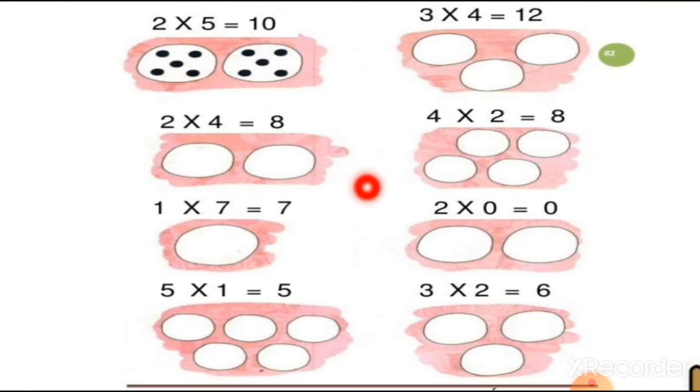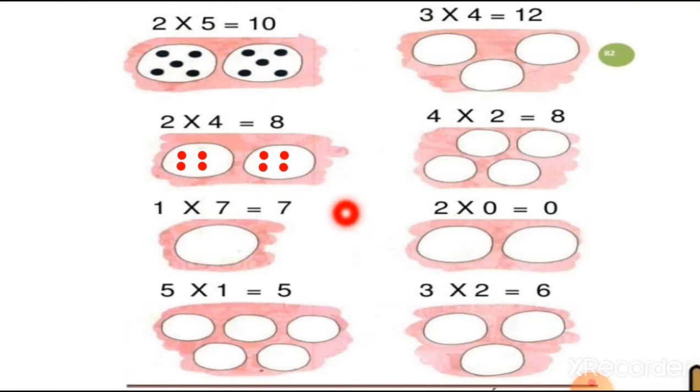Now we have to put 2 4s are 8. So we have to put 4 small circles in each of the 2 groups. Let's put 4 small circles in the first group: first, second, third and fourth. You can see I put 4 small circles in the first group. Now let's put 4 more small circles in the other group. You can see I am putting these 4 small circles. So there are a total of 8 small circles.